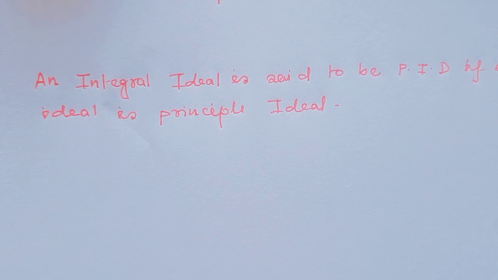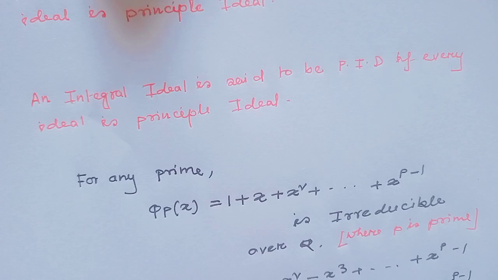Now I will say some rules of irreducibility just as a review. Today I will say cyclotomic polynomial. We all know the cyclotomic polynomial is always irreducible. Today I will see some results on this cyclotomic polynomial.